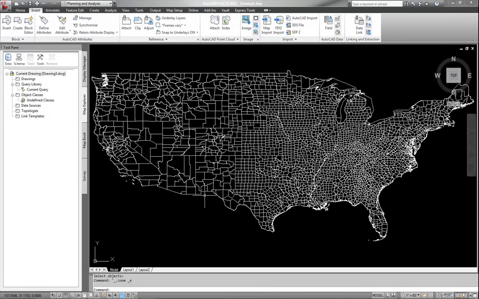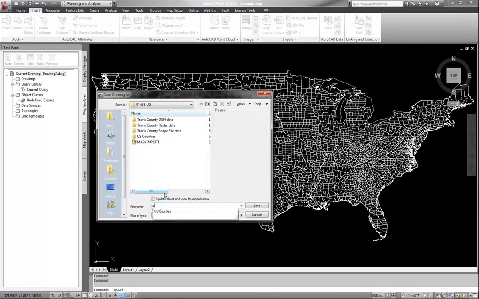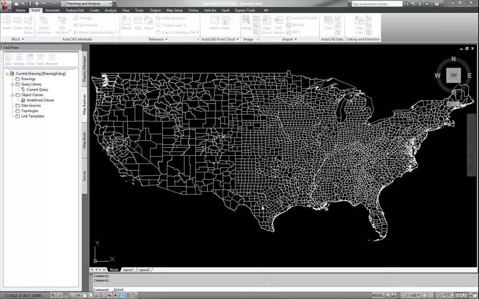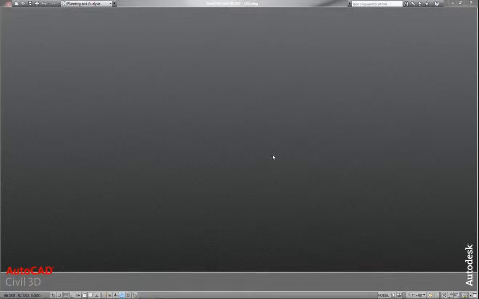Now that I have this done, I'm going to go ahead and do a save on this drawing. I'm going to just call it USA. Okay, it's my USA. So I'm going to save it, and I'm practically done with this drawing for now. You're going to find that I'm going to be doing several of these open and closed drawings, and you're going to go, well, why are you doing so many? But in the end, I bring them all together. I promise you, this is the proper way to do it. It seems a lot of work, but I promise you this is the best way.